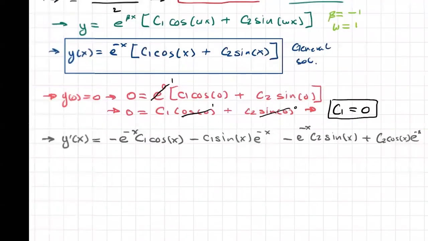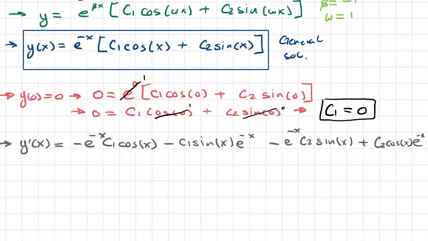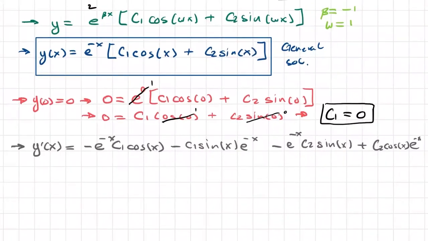Okay, so when that's the case, we can solve, and we know that the initial conditions that we got at the beginning were that y prime of 0 equals 1. And we can already eliminate some of these terms, right?